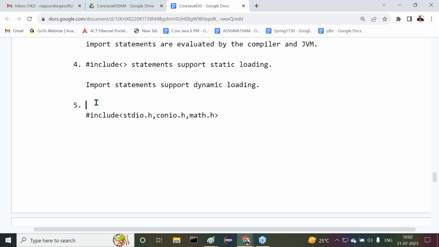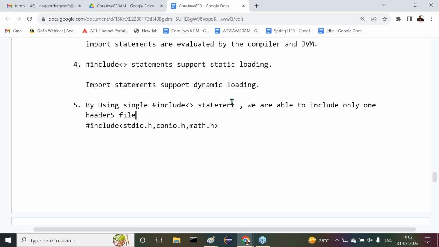So what is the point here? Observe carefully. By using a single hash include statement, we are able to include only one header file.